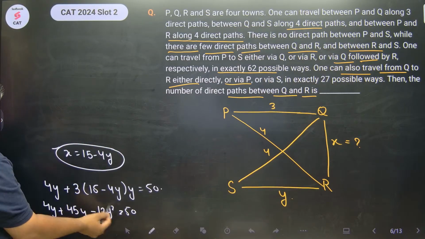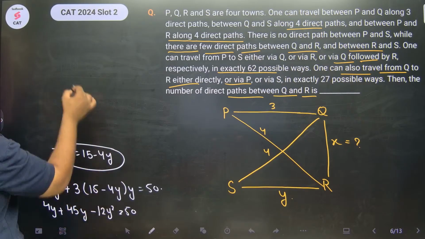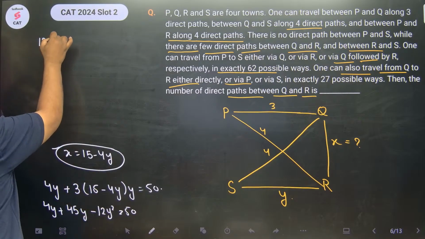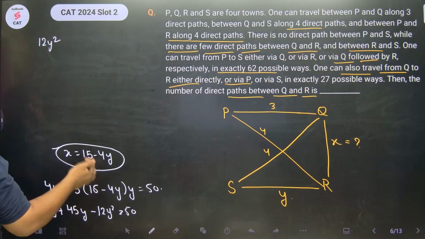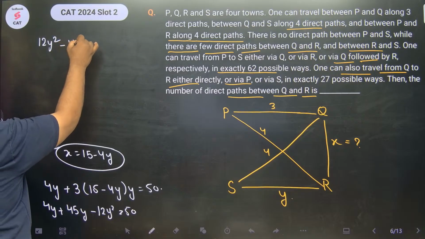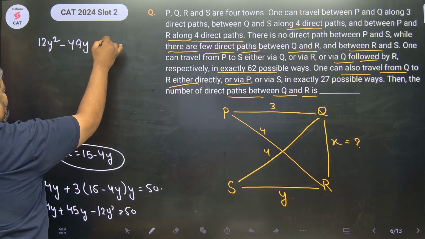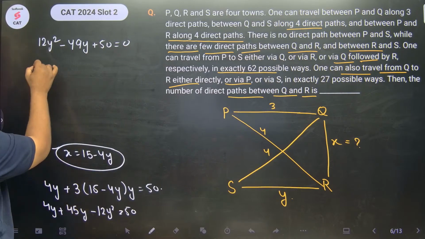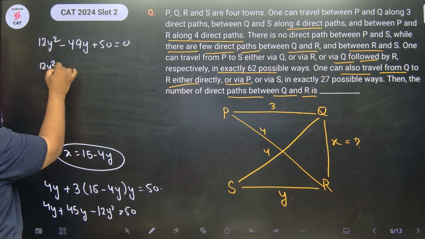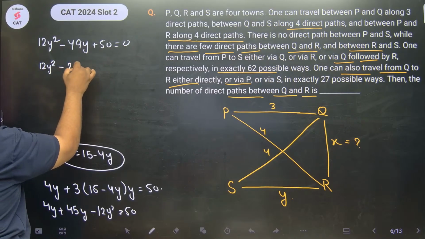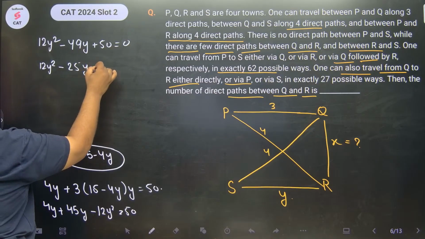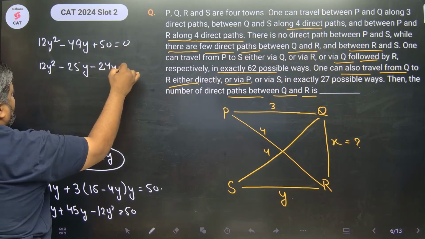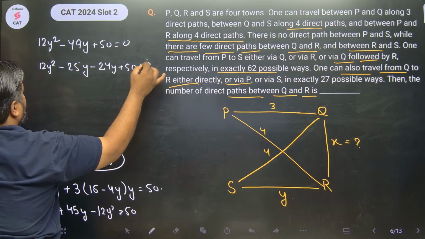So the equation is nothing but 12Y square minus 49Y plus 50 equals 0. Now 50 into 12 is 600. So 12Y square, 49 split would be 25Y minus 24Y plus 50 equals 0.